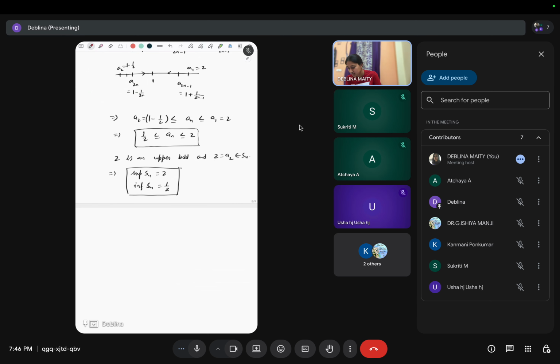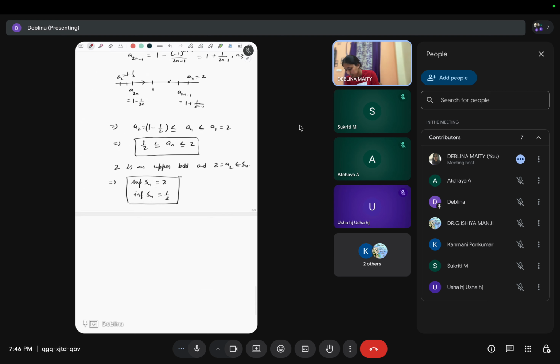So take another question. Let A and B be bounded subsets of R. Then show that A union B is also a bounded subset, right?